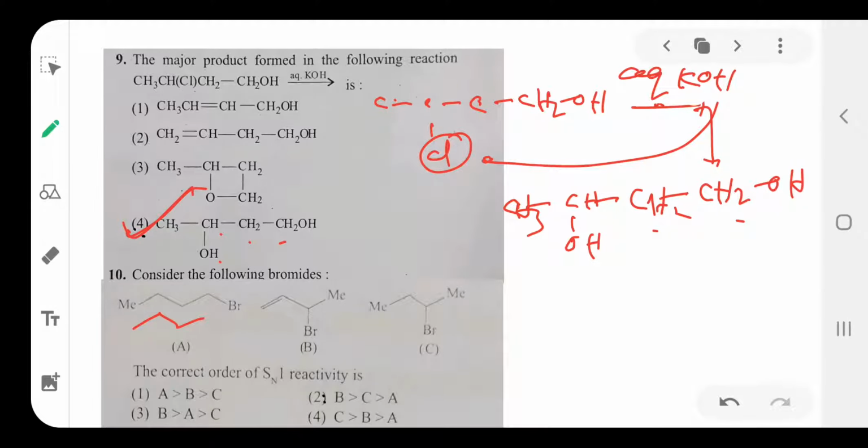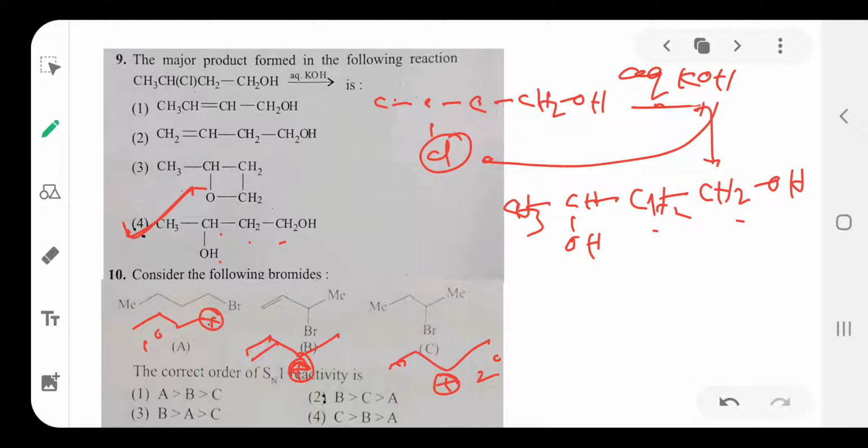So this is the first one. After removal of bromide to form carbocation, that is a primary carbocation. In the second compound, after removal of bromide, here is a secondary carbocation, and beside this positive charge a double bond is there. In the third compound, here also ionization of bromide forms a secondary carbocation. So this is primary carbocation, this is secondary carbocation, this is allyl carbocation.